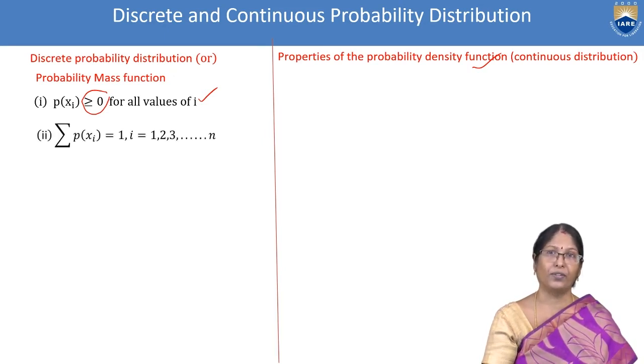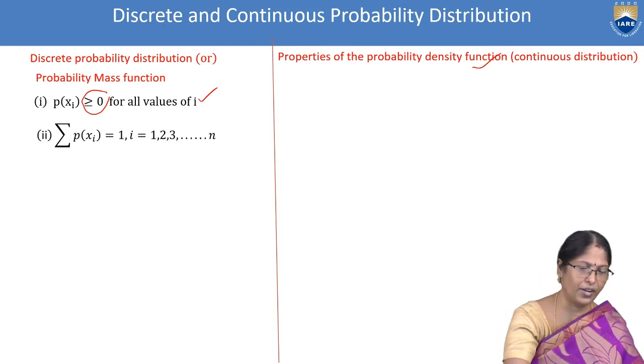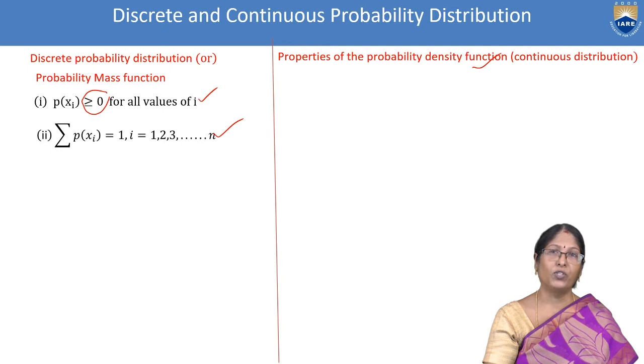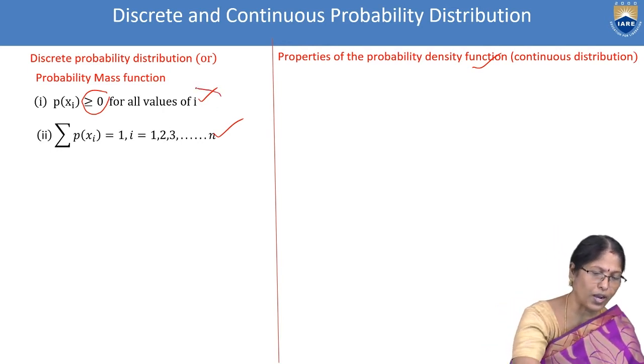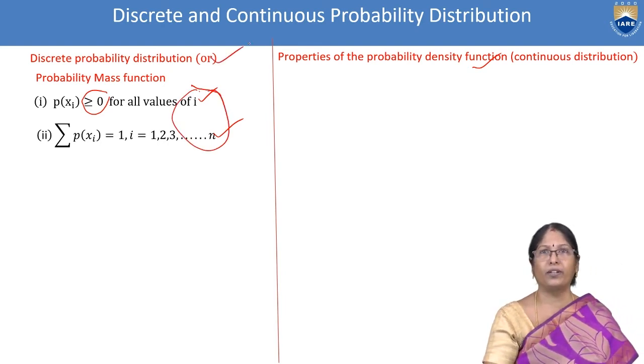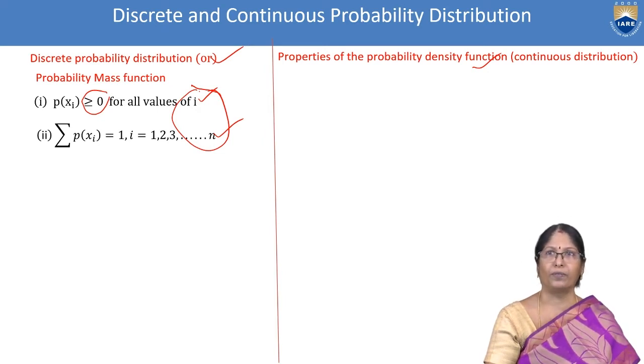That is the first condition. The second condition is the sum of the probability which is always equal to 1. If these two conditions are satisfied, then we will call it as discrete probability distribution or probability mass function.